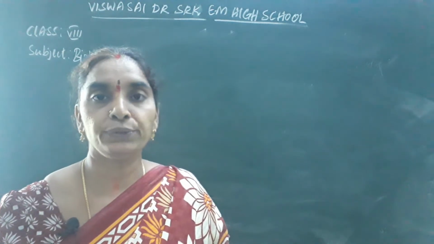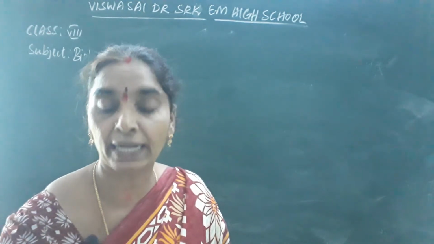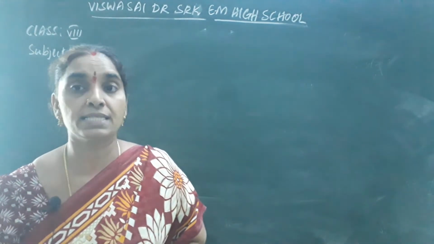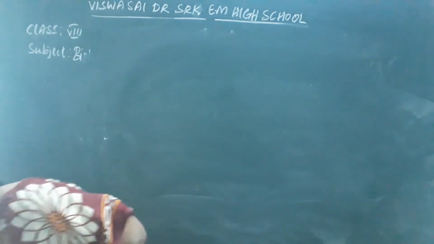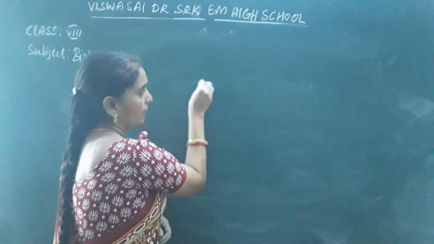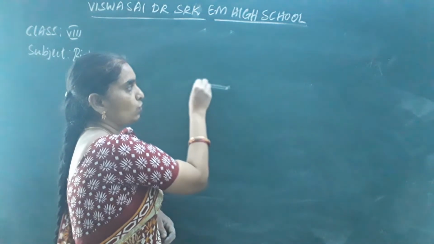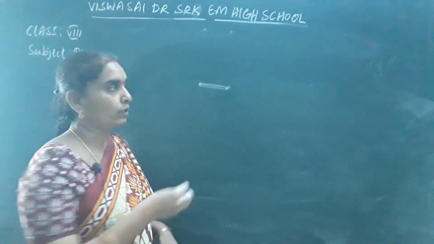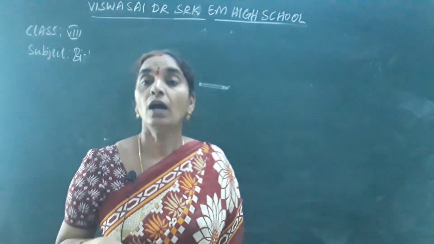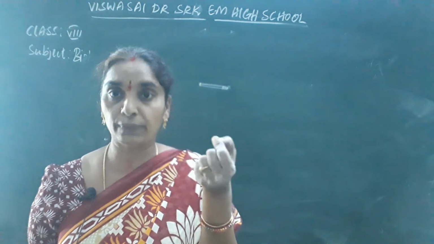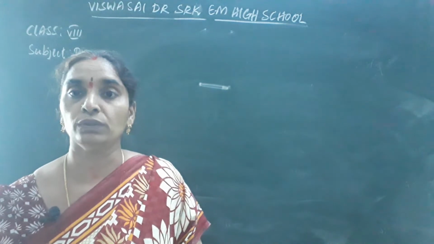Children, before entering into the question part, I want to tell you a simple activity so that you can understand the cell structure that was discovered by Robert Hooke clearly. If you take a simple matchstick, as you know very well, remove the head of the matchstick and soak it in the water. Cut thin slices of the matchstick and try to observe them under the microscope. How to observe a slide under a microscope? You have to know how to observe.